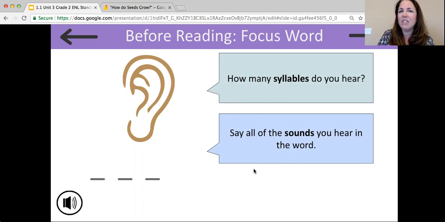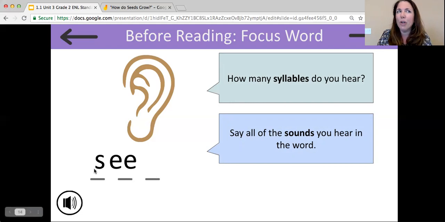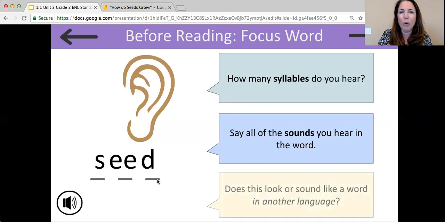What letter makes the S sound? Yes, the letter S makes the S sound. And the next sound that we hear when we stretch out that word, seed, is the long E sound. And we see that vowel team, EE, also makes the long E sound. And what's the last sound you hear in the word seed? Yeah, you hear the D sound. And D makes that D sound at the end of the word.